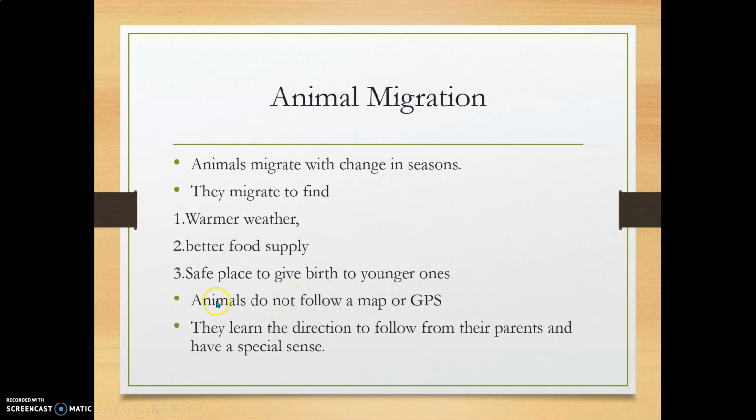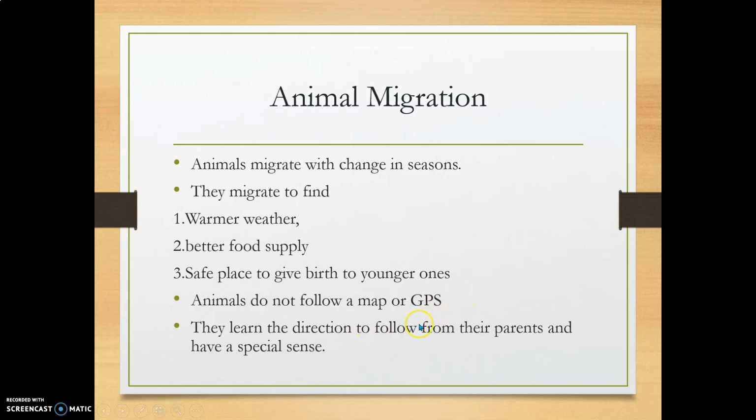Animals also. Animals do not follow a map or GPS. For us, we are using a map, otherwise GPS. What is the full form of GPS? Global Positioning System. That means in our every mobile, smartphone, we have this option.